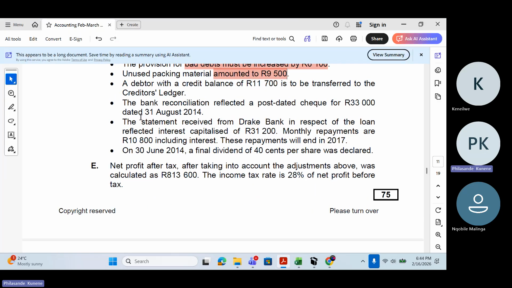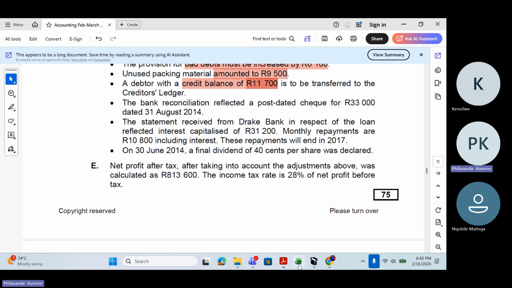Okay, then now a debtor with a credit balance. A debtor with a credit balance of 11,700 is to be transferred to the creditor's ledger. Now this one becomes a vice versa. This is a transaction that we spoke about in the previous class, and that other class as well. But now this one had a credit balance, which means this debtor was on the credit side. But if I'm transferring it now, it's going to go back to the debit side.